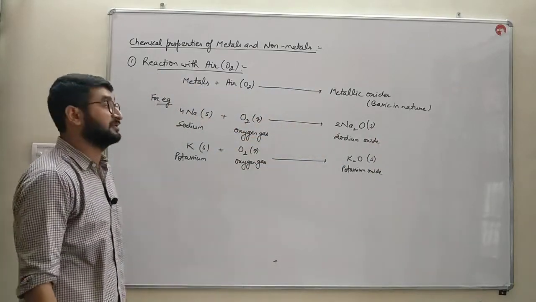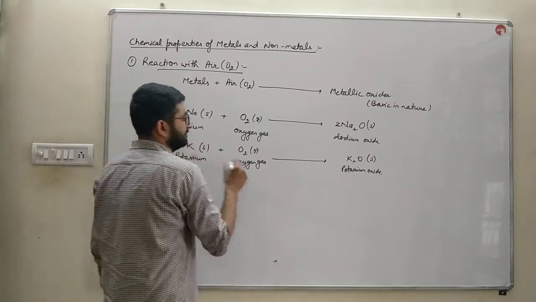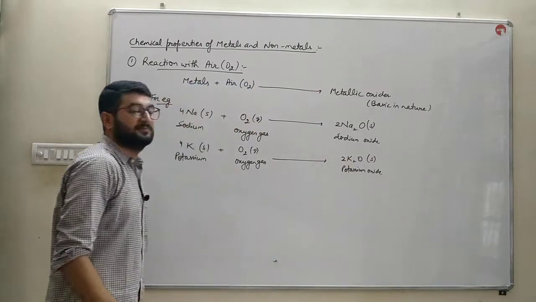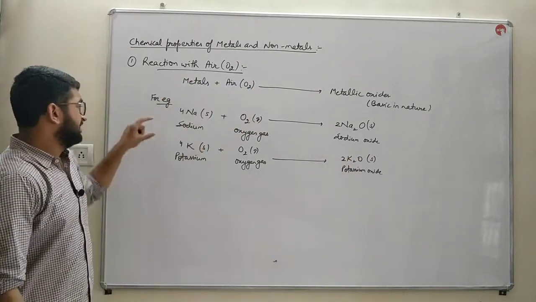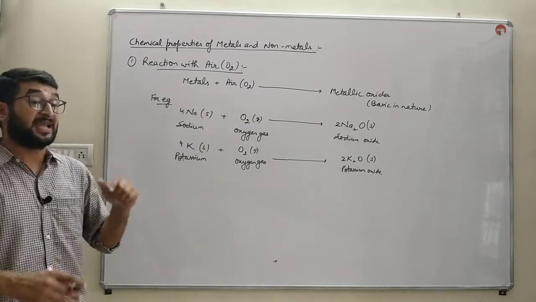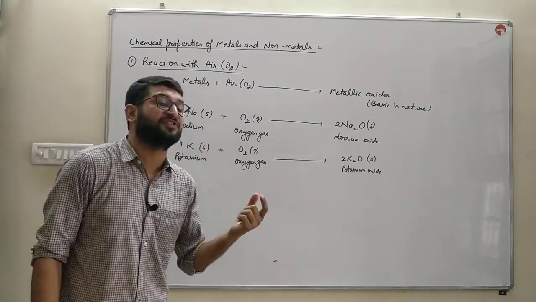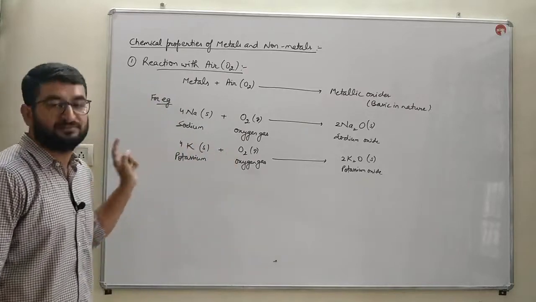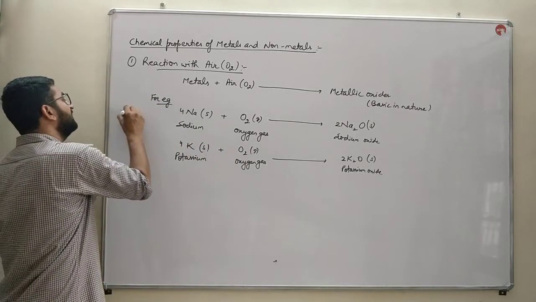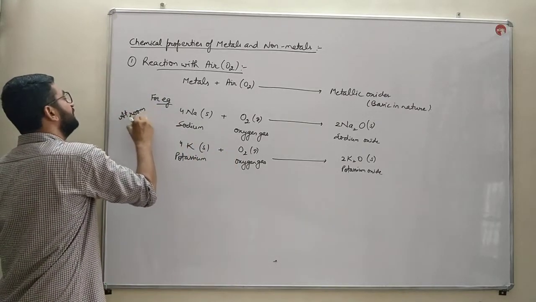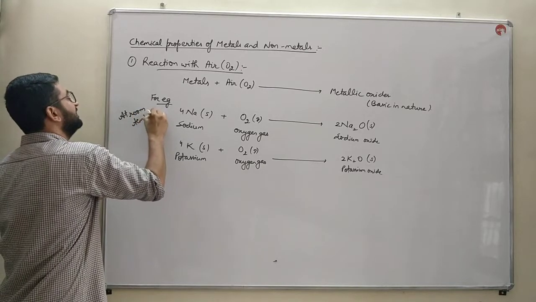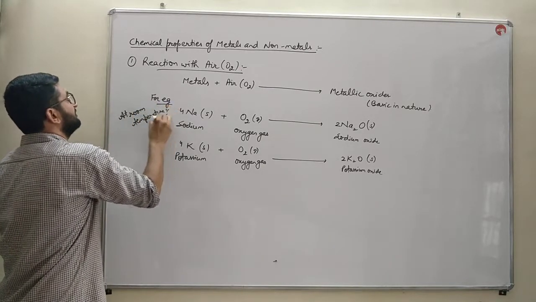That is solid state. These metals, sodium and potassium, are highly reactive metals, so they react with oxygen at room temperature. We do not require any heat for their reaction.